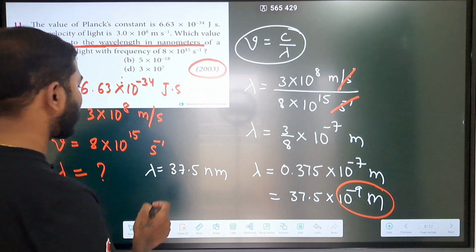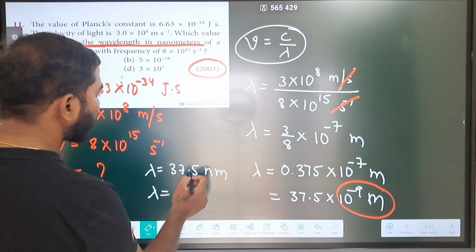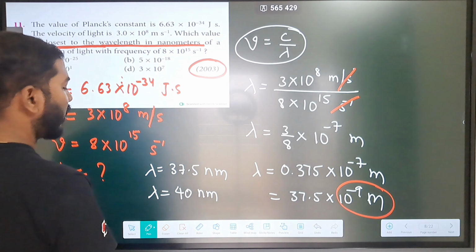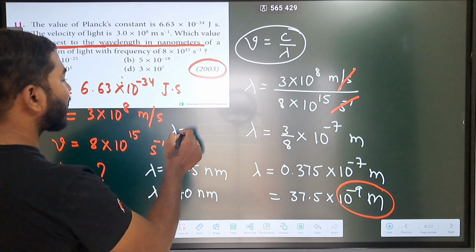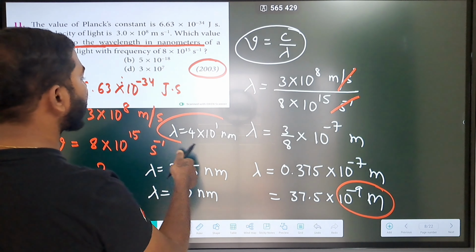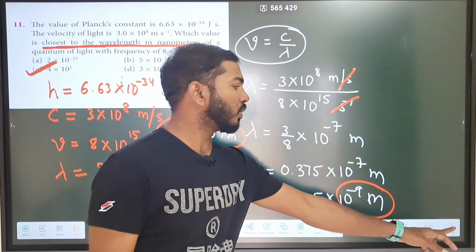So you can take it as the closest value, round off. 37.5 is close to 40 nanometers. So 40 nanometers, how can we write it? That will be 4 into 10 power 1 nanometers. Yes, we can write it down very clearly. So that is the answer. Let us move into our next question.